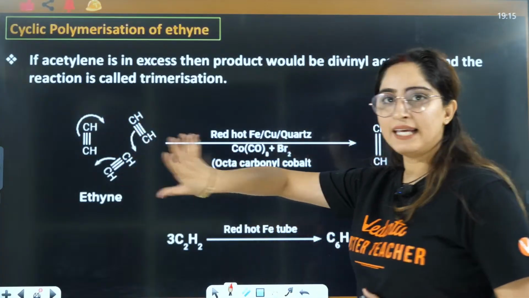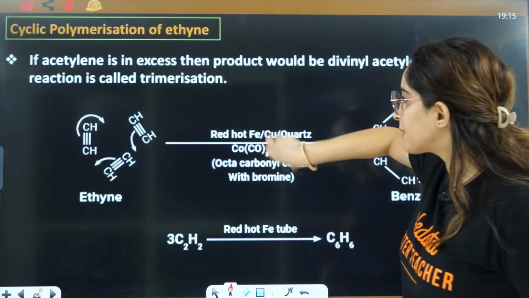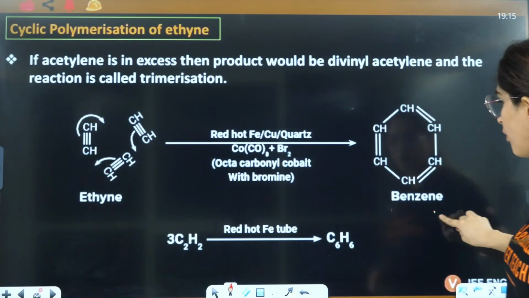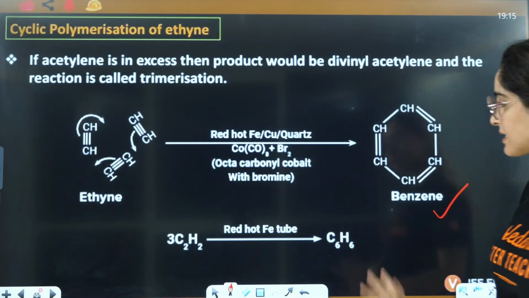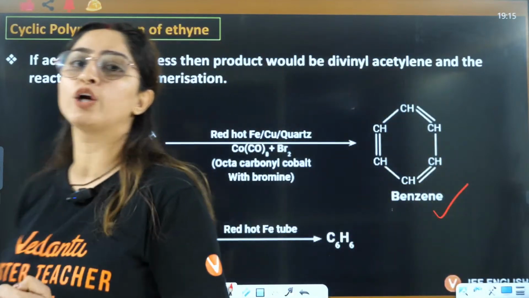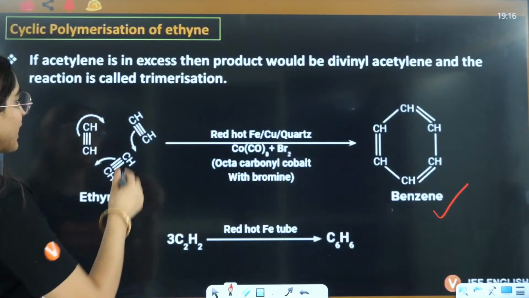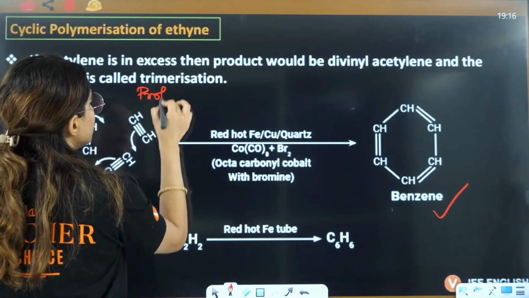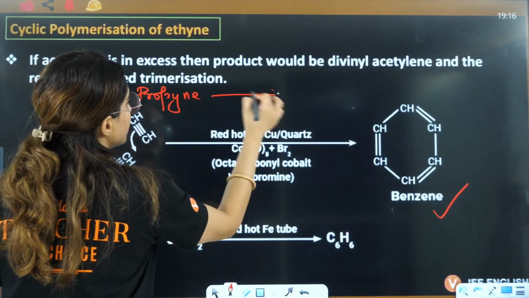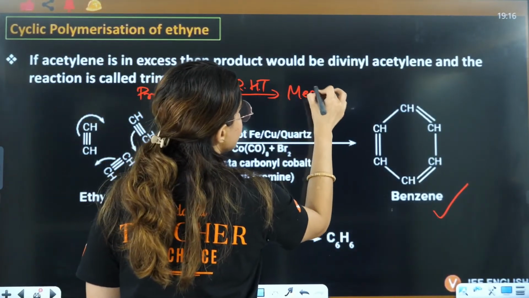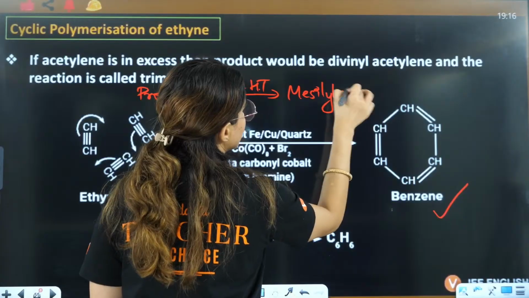With ethyne in the cyclic polymerization, bonds will shift and hence you will have the formation of benzene, directly with the red hot tube, that is RHT. Here you can also write with propyne in RHT, you will have the formation of mesitylene.